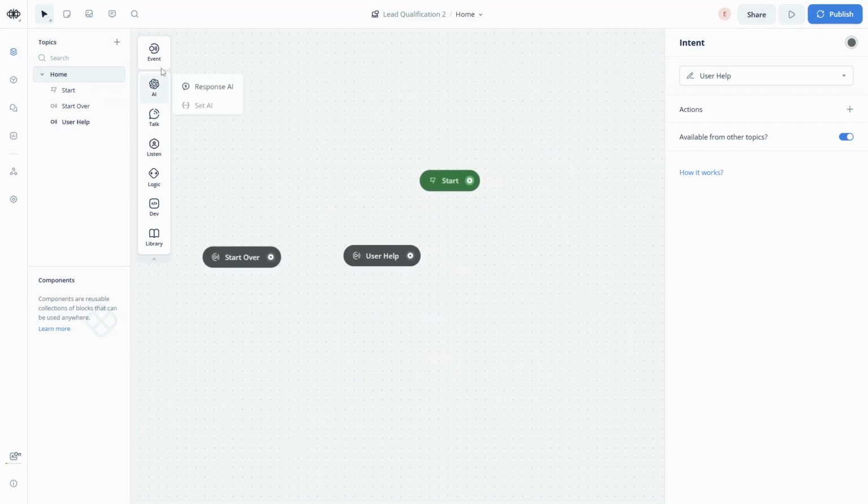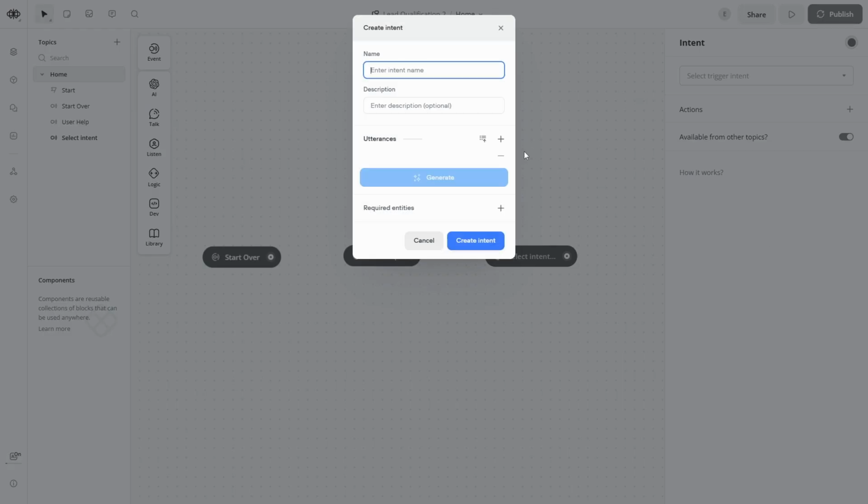And last but not least would be our intent to join the program. So let's create another intent. Let's call this join program. User wants to join the program. The things that the user may say would be, I want to join your program.